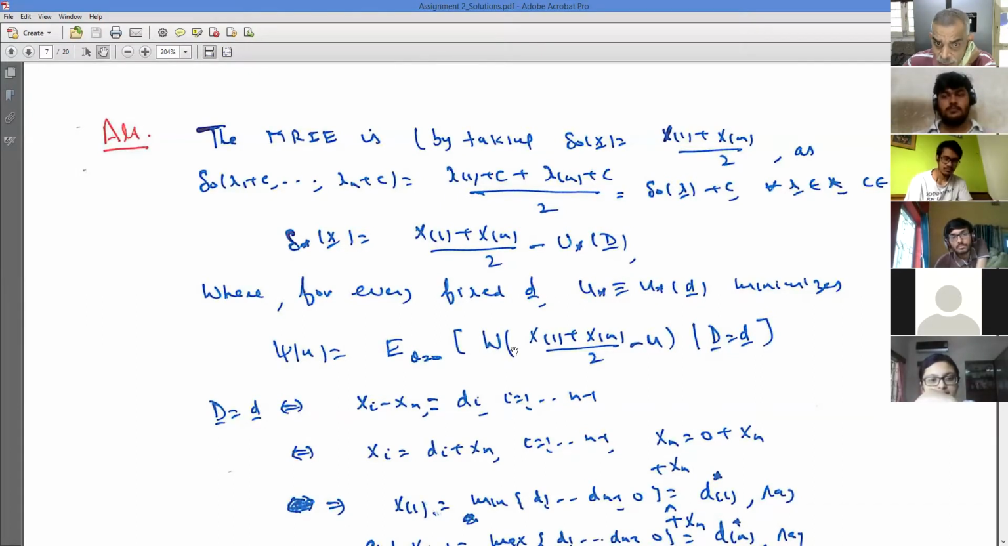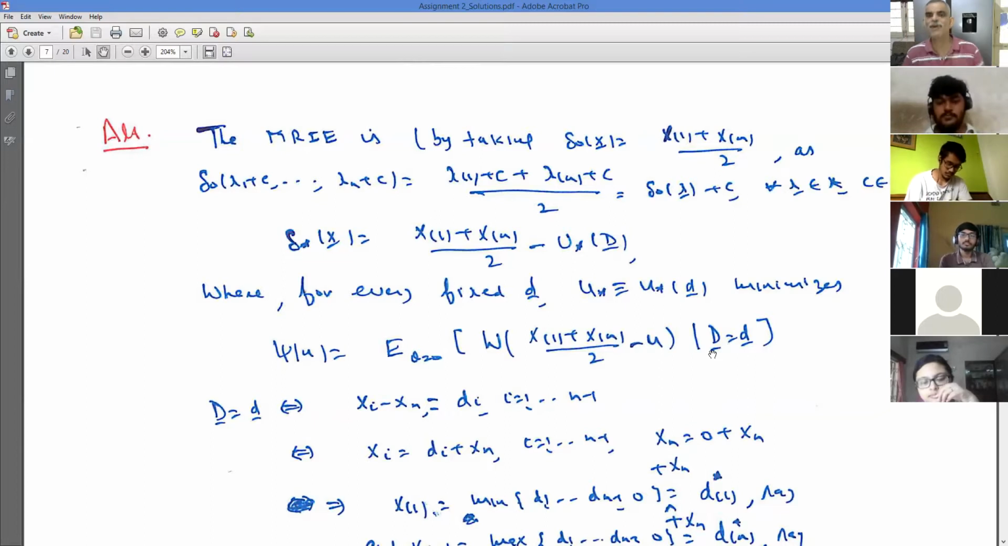Now note that what I know is W is even. So this is same as minus X1 plus Xn by 2 plus u, given D is equal to d. So if I can show that the distribution of minus X1 plus Xn by 2 given D is equal to d is same as the distribution of X1 plus Xn by 2 given D is equal to d, I am done.